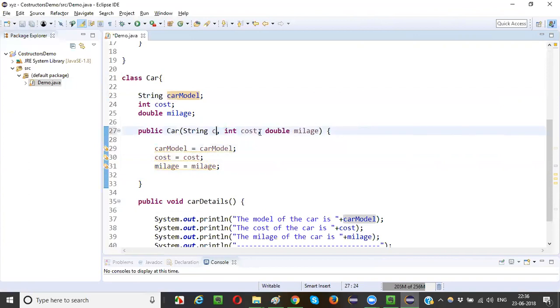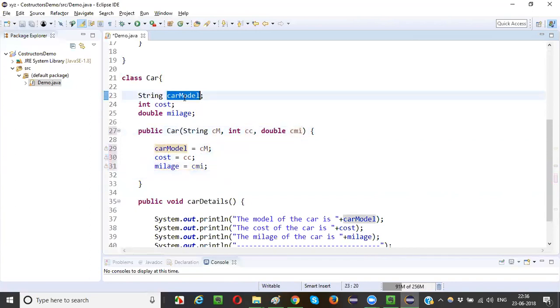Let me change it and explain from the beginning. CM, CC, and CMI. If I write the CM here, and the CC here, and the original representation I'm going back to, mileage here, CMI. If I click on car model, this car model is getting highlighted, right? When I double click on this variable, it locates this one. When I click on cost, this particular thing is getting highlighted. When I click on mileage, this mileage is getting highlighted. But when I click on the CM, this CM is getting highlighted. CC, this CC is getting highlighted. CMI is getting highlighted. But if I change this into car model,